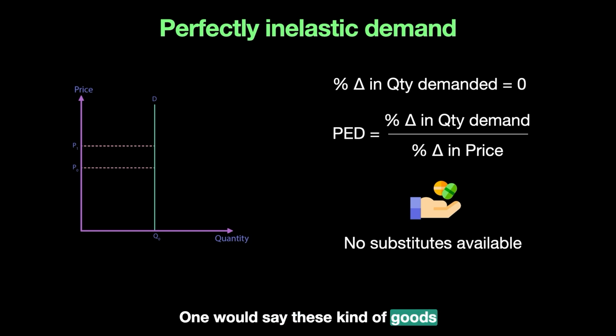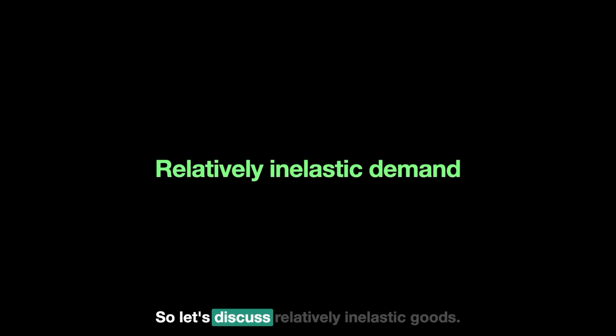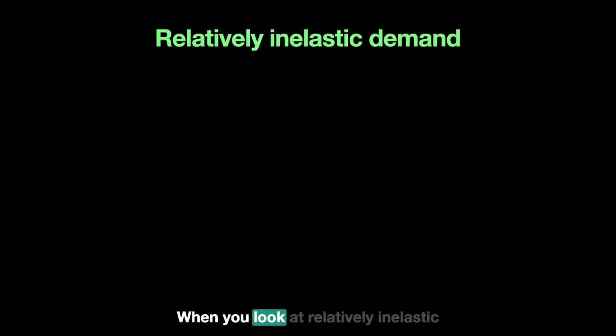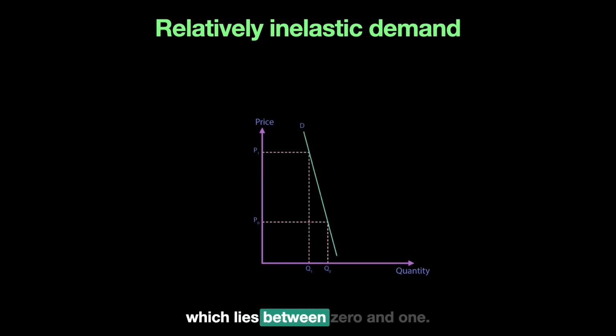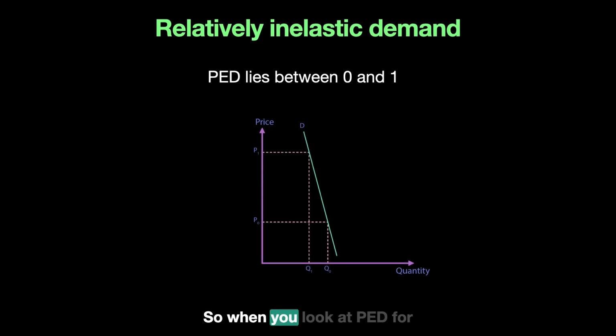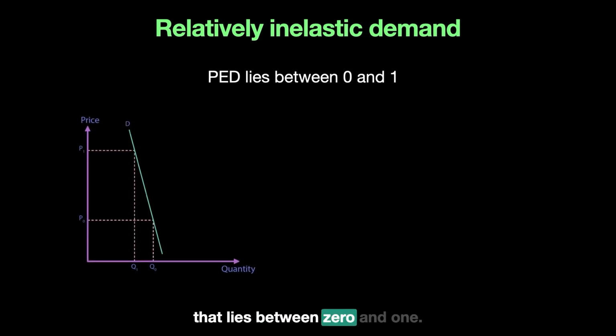One would say these kinds of goods are relatively rare, but what is more likely to be seen is the case of relatively inelastic goods. So let's discuss relatively inelastic goods. These goods have a PED which lies between 0 and 1.